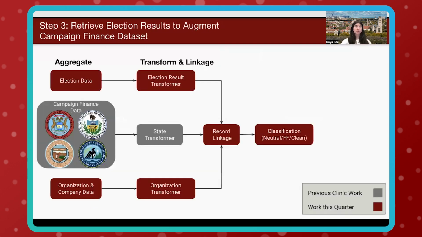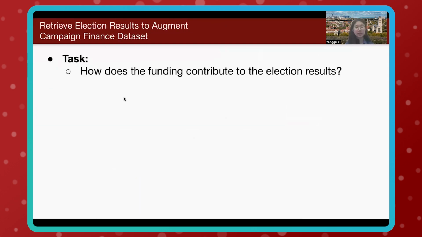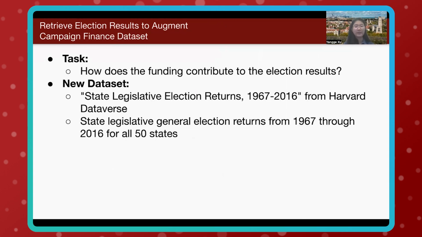Next, we loop in election results data to identify how campaign funds and their flow may end up influencing election outcomes. As we have established linkages between entities and individuals based on the campaign finance data, our goal is to understand the extent to which funding influences election results. So we have introduced a new dataset covering legislative general election returns from all 50 states, focusing specifically on the years 2014 to 2016 to align with our campaign finance dataset.